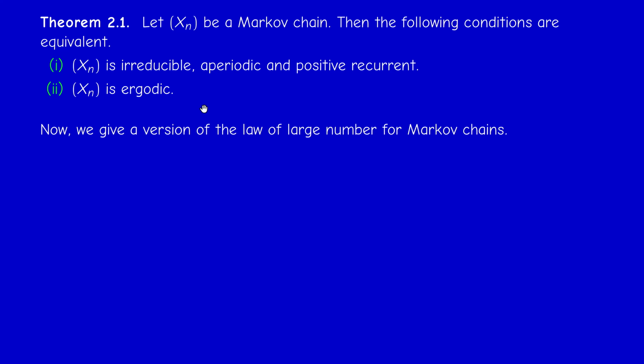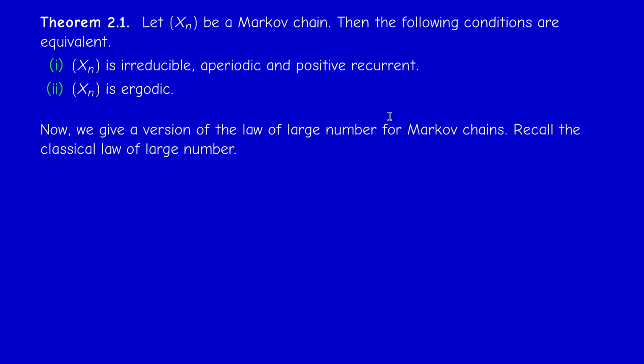I will not prove this. You can see it in the literature because I don't have time anymore. So this is, if you like, a general version of the ergodic theorem that we studied in chapter 1. You note that recurrence is not enough. We need more. We need positive recurrence.